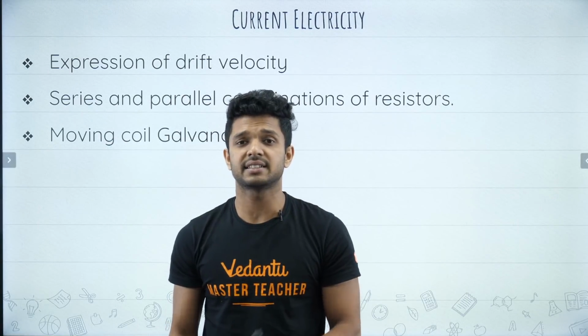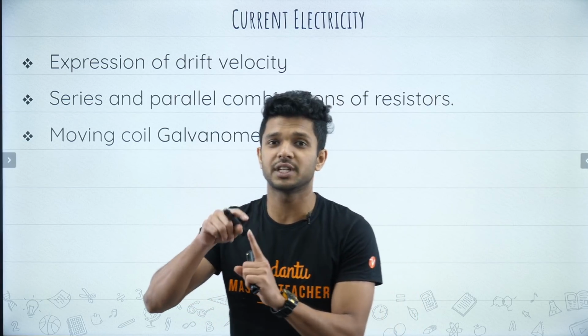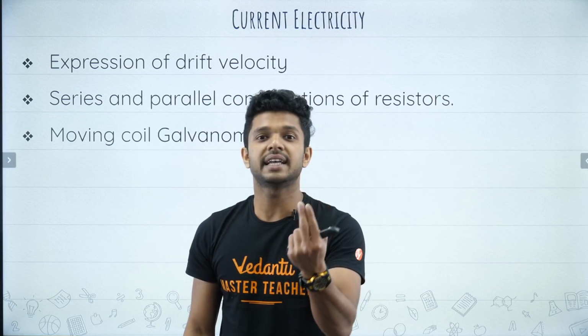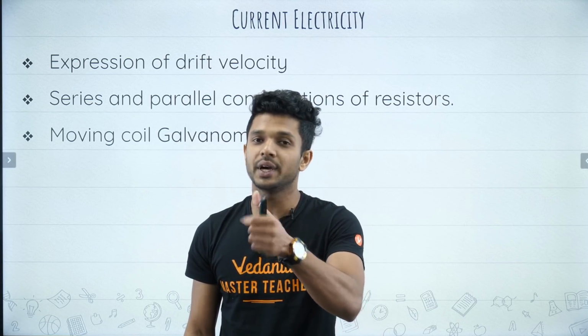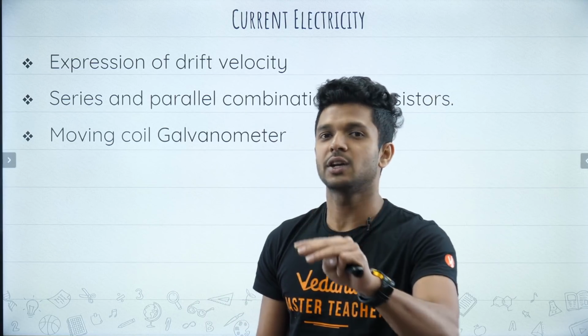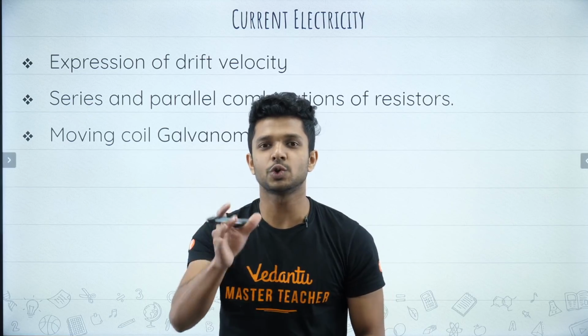Then from current electricity, the number of derivations is very few. The first one is the expression for the drift velocity, right? Negative of eE by m into tau, and that for the current also. Current I is equal to nAevd. So these are the two important things. Then about the resistors, parallel combination and series combination, these two you must be knowing.